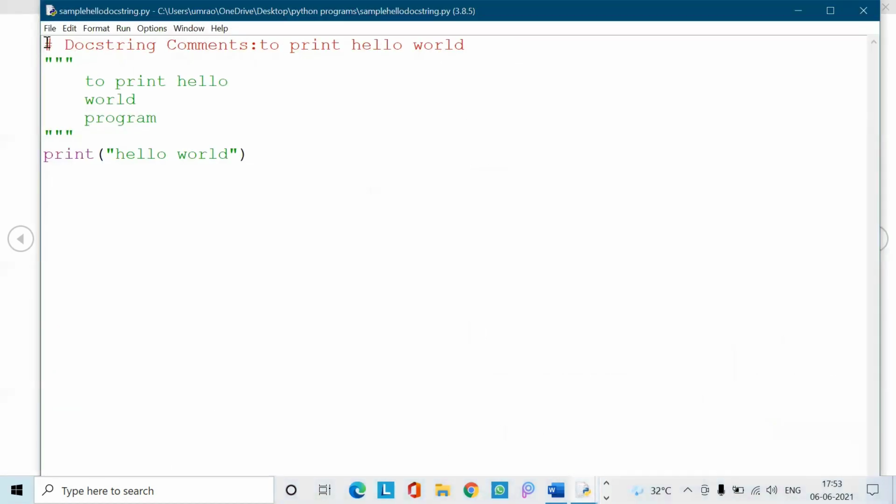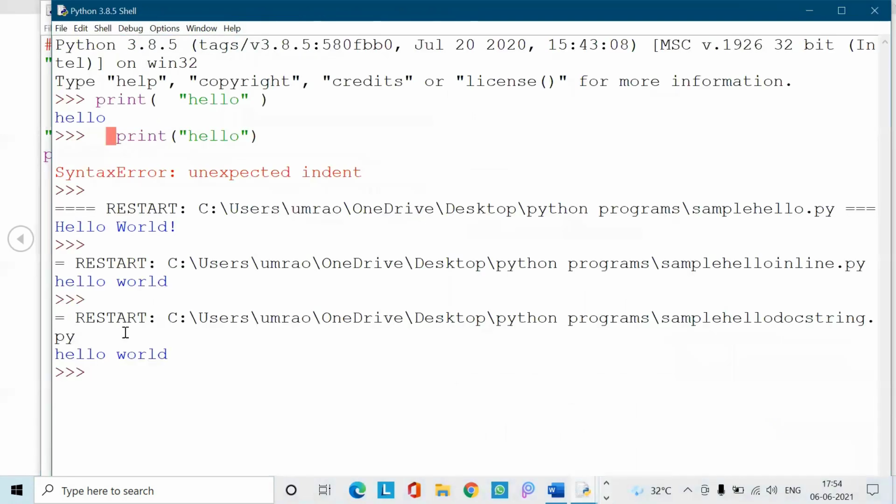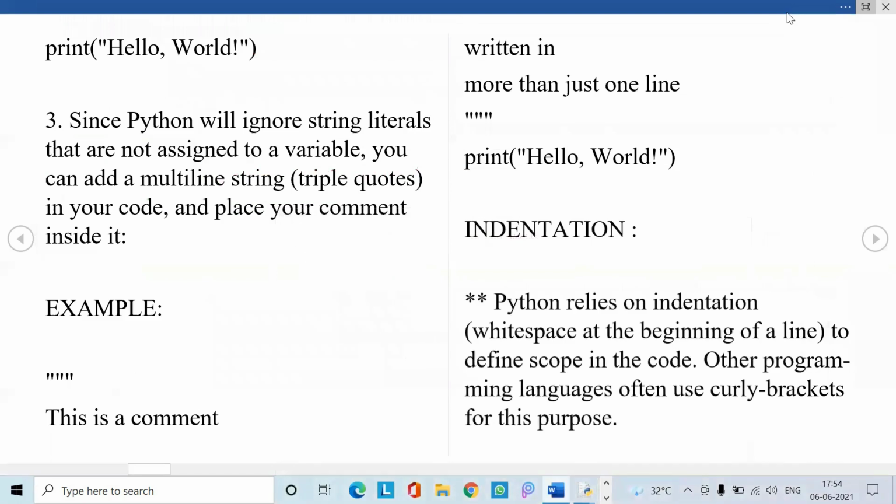So this is the single line comment, that docstring comments to print a hello world, and this is a multi-line comment whatever to print hello world program. This is the comment that I want to include in my program, that is known as a multiple line comment. So let us run this module. So I have successfully executed it with hello world, and no comments got executed in my program, because comments are not executed by an interpreter.